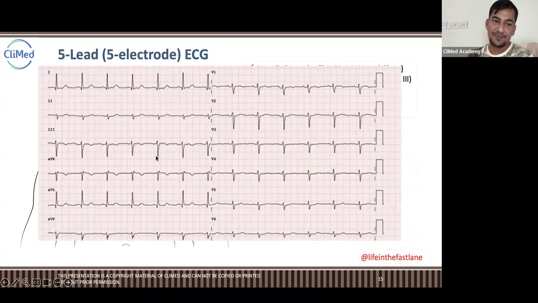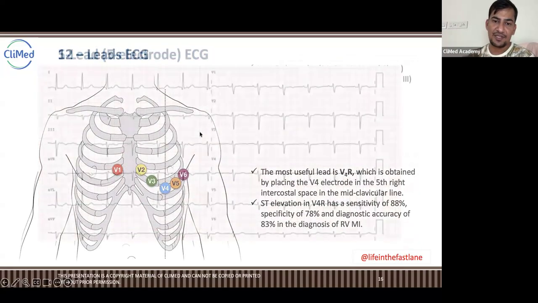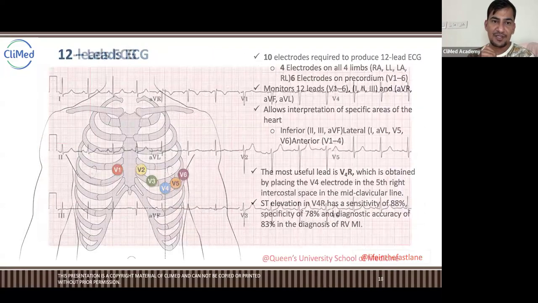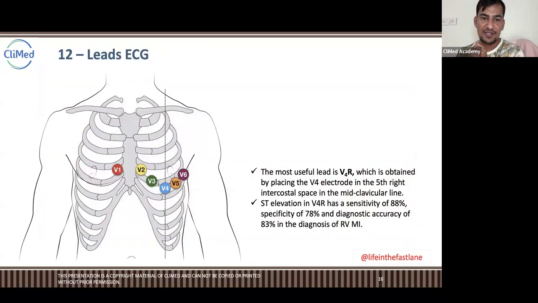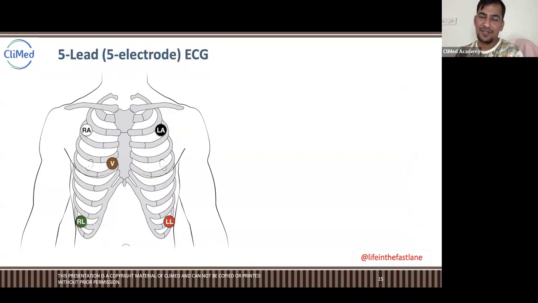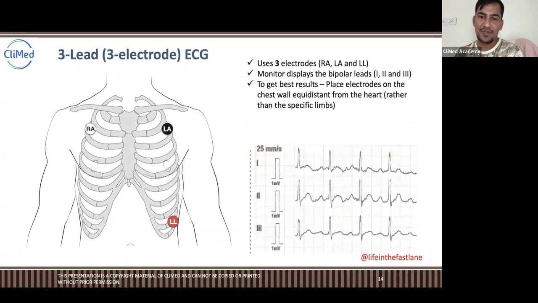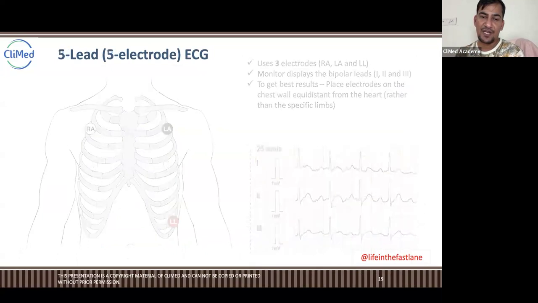You will see a 5 lead ECG like this. There are 5 leads. Okay, sorry, this is not a 5 lead, guys. Sorry, I think by mistake I kept something else. This is not a 5 lead ECG. Okay, no problem, we'll get to that next week. I'll replace it. By mistake I kept the 12 lead ECG for the 5 lead.